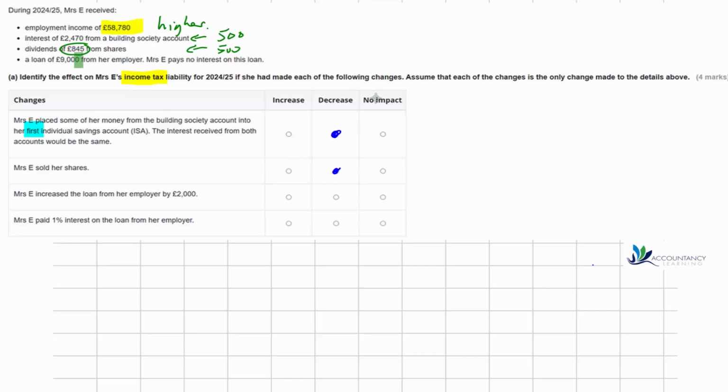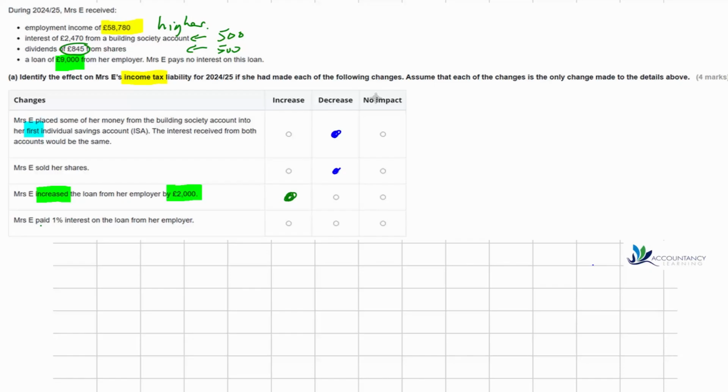So in this case, we've got a loan of £9,000. So that means that paying no interest on this loan is not an issue. This is a tax-free benefit. But if she increased her loan by £2,000, that would now bring the total to £11,000, and therefore tax would now need to be paid on the interest.